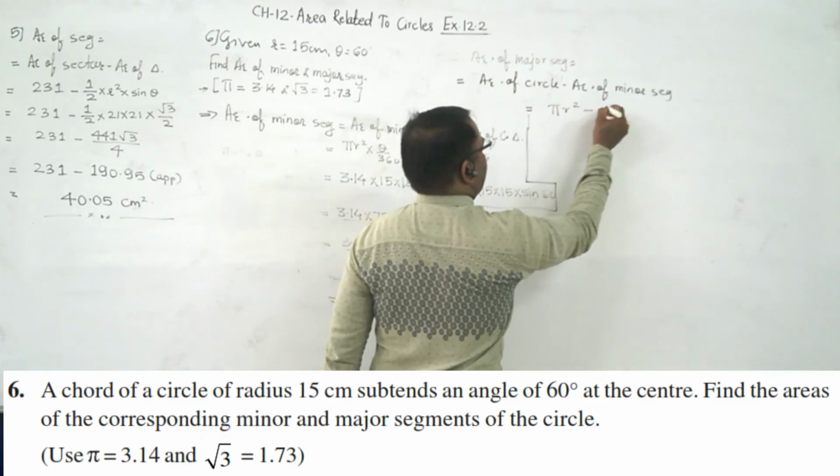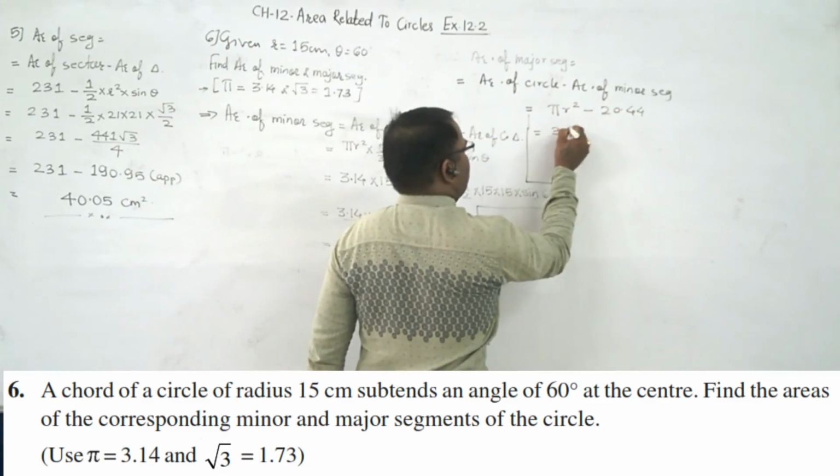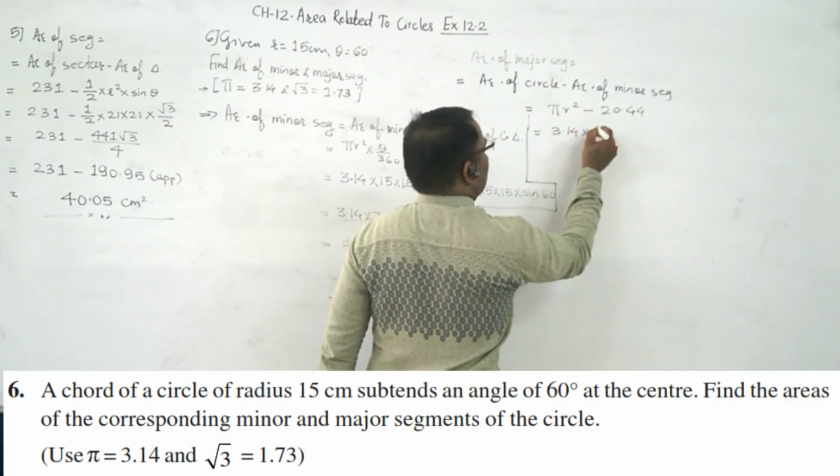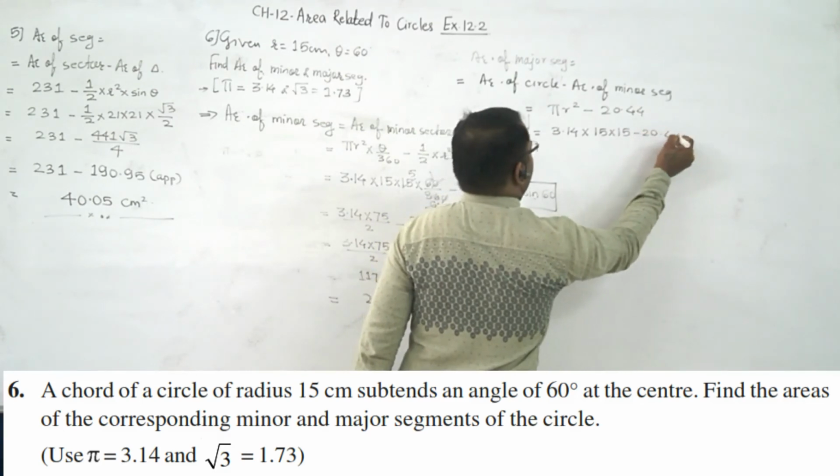Pi r square minus 20.44. Pi means 3.14 into 15 into 15 minus 20.44.